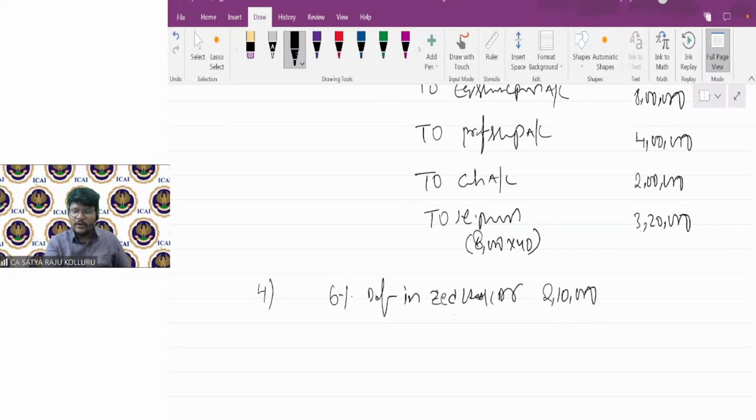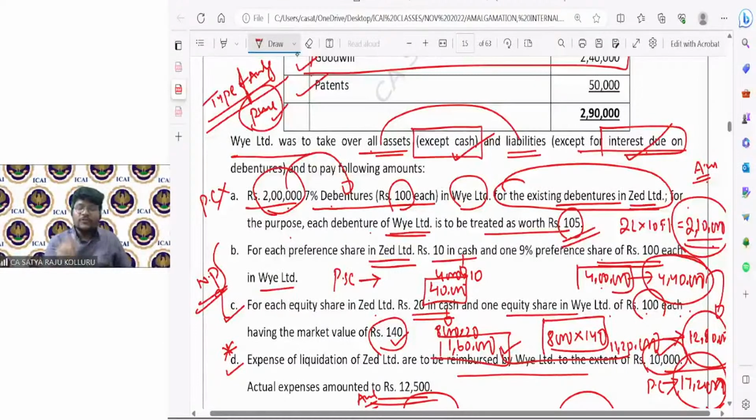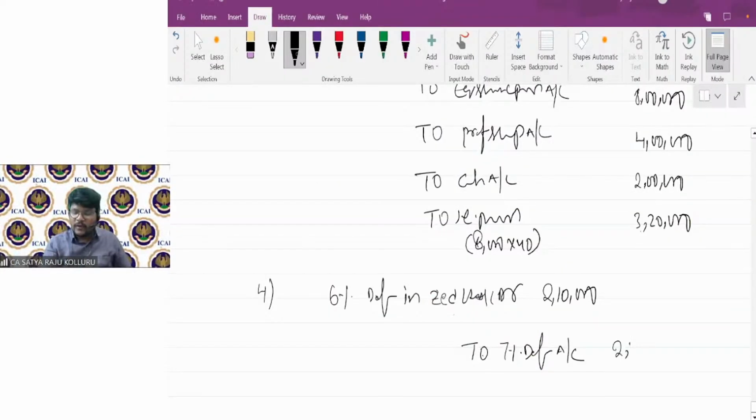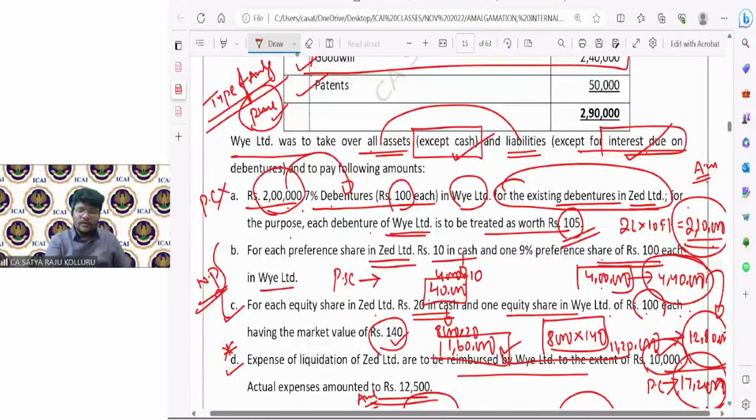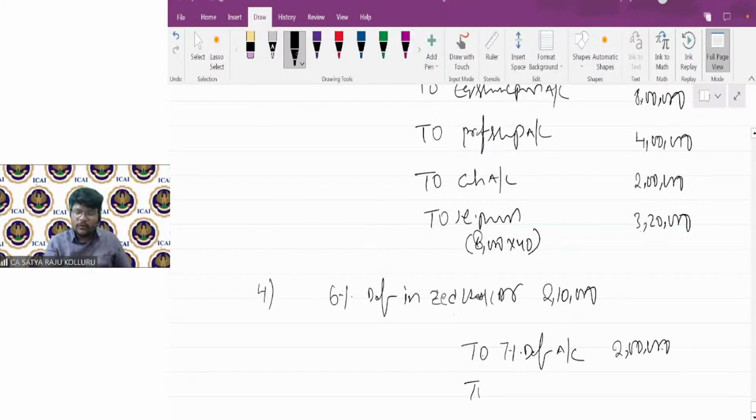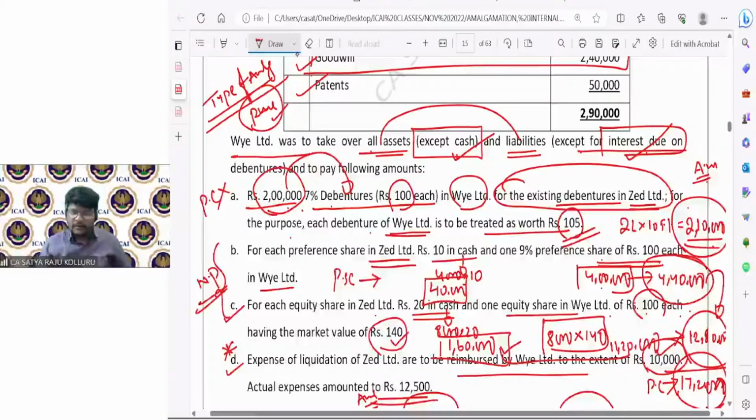For the same value, I need to cancel. To, right now I am issuing 7% debentures. These are my company debentures, that's why 7% debentures account. Sir, 2 lakhs worth of face value only I am issuing. That's why I am recording debenture capital 2 lakhs. Excess over the face value, I need to transfer to securities premium. To securities premium account 10,000. Like this, you need to cancel the selling company debentures. You need to issue your own company debentures itself.